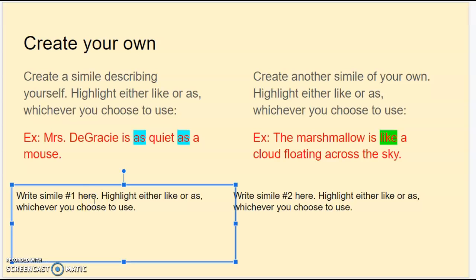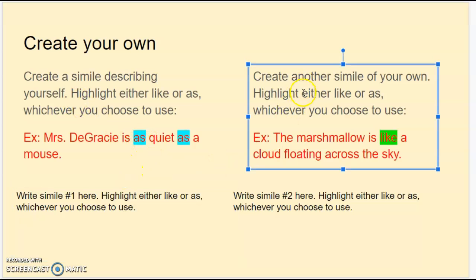So for simile 1, you are going to use a simile to describe yourself. Okay, so think of yourself, and how would you describe yourself to something else that's like you? Okay, so I'll give you another example. Tom is as loud as a train. Tom and a train are not the same things, but I'm comparing him to the loudness of a train. And I said Tom is as loud as a train. I use the word as. So for simile 1, you have to describe yourself using a simile.